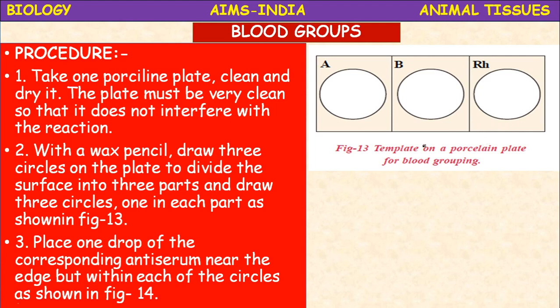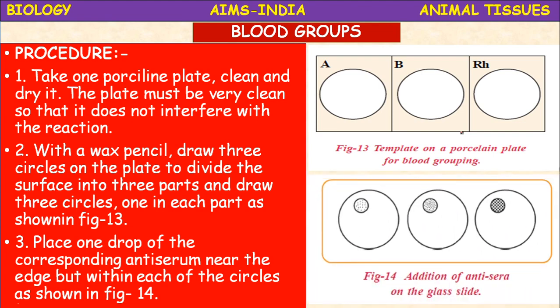So in order to bulk, if you are doing this experiment, definitely you need this porcelain plate or a tile. Simply, in the toilets, tiles will be there in a white color, so that also you can use. Okay, you have to draw a template by using the wax pencil like this, 3 circles. One is A, B and RH, and place 1 drop of the corresponding anti-sera near the edge but within each of the circle as shown in the figure, like this.